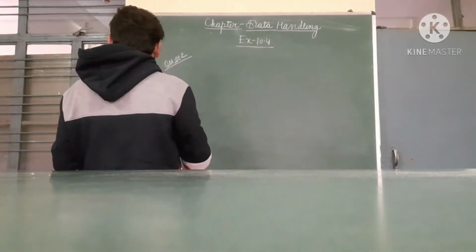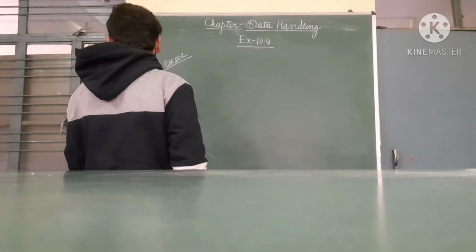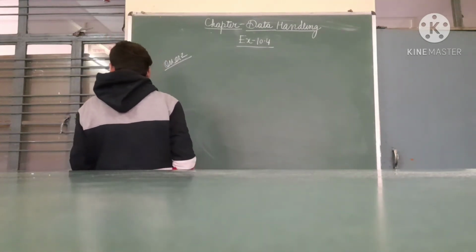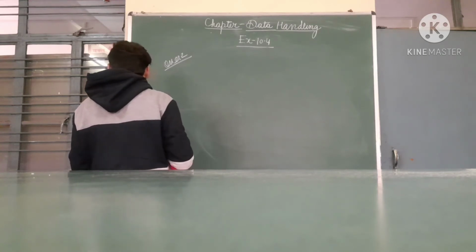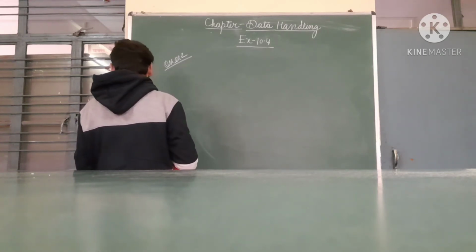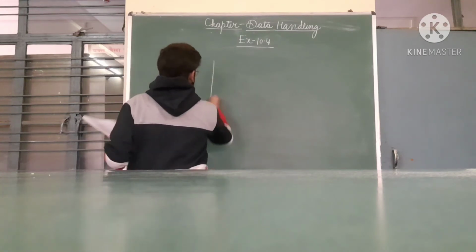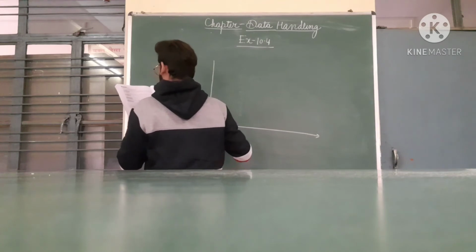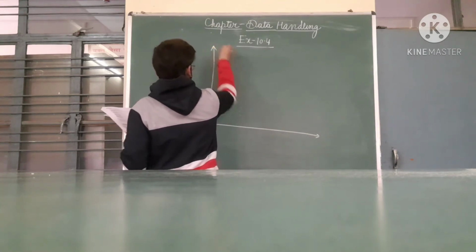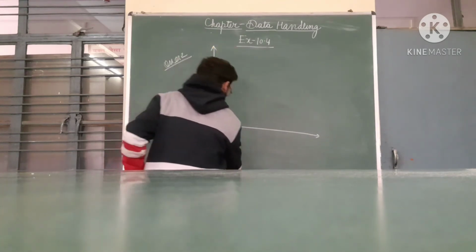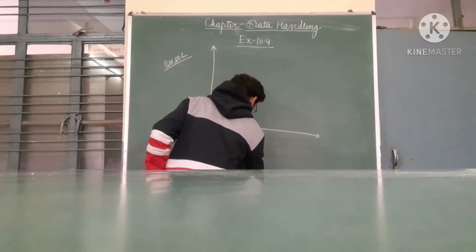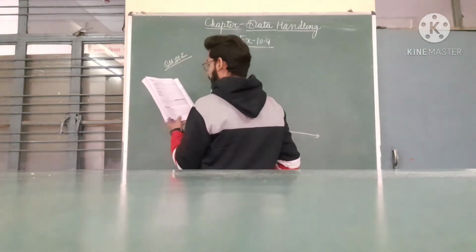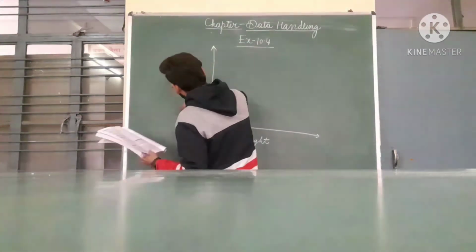So the heights of 50 students of class 6 are given as follows. We have to draw a bar graph. The height and the number of students are given. We take the height here, and the number of students will be here.